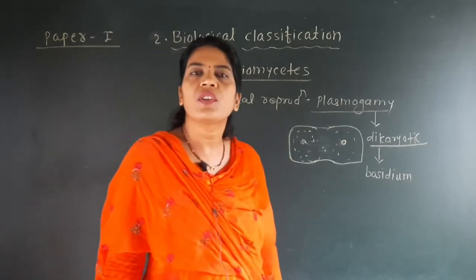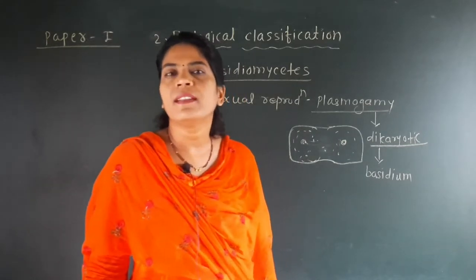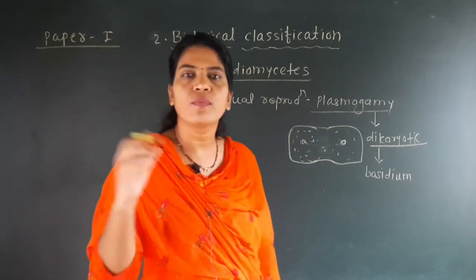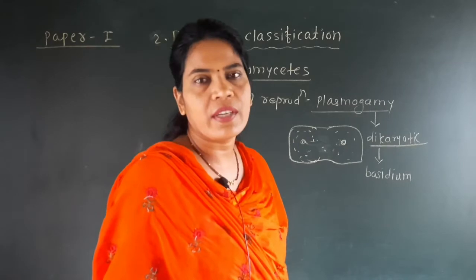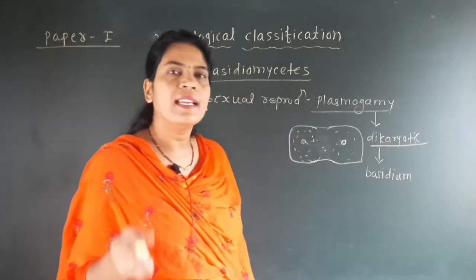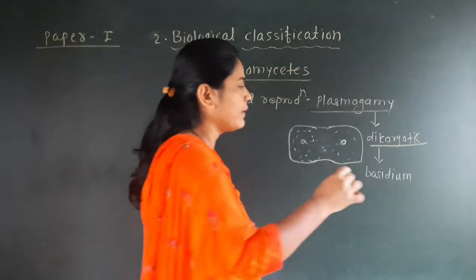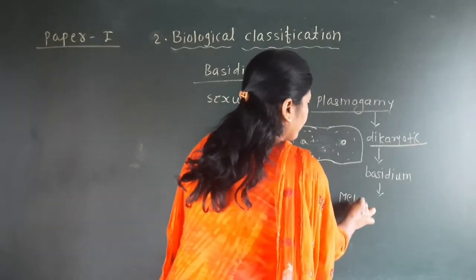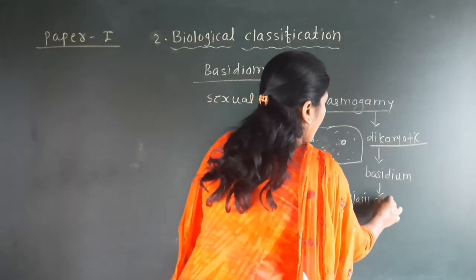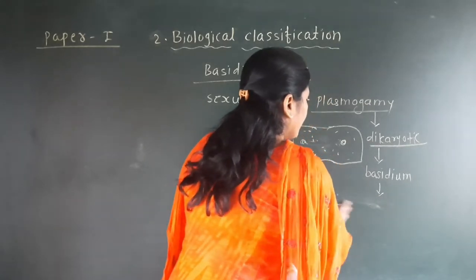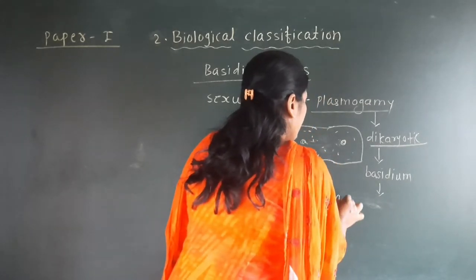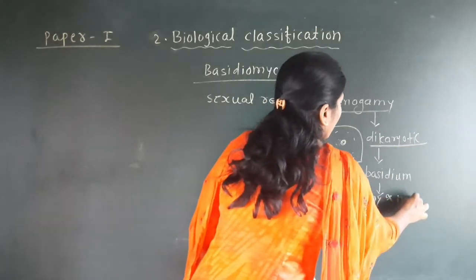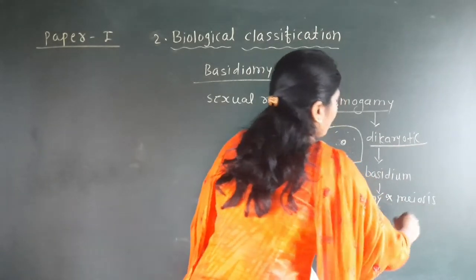The basidium is a structure of the fungi, formed from the dikaryotic stage of the fungi. And see here, what happens in this basidium? There will be karyogamy and meiosis.